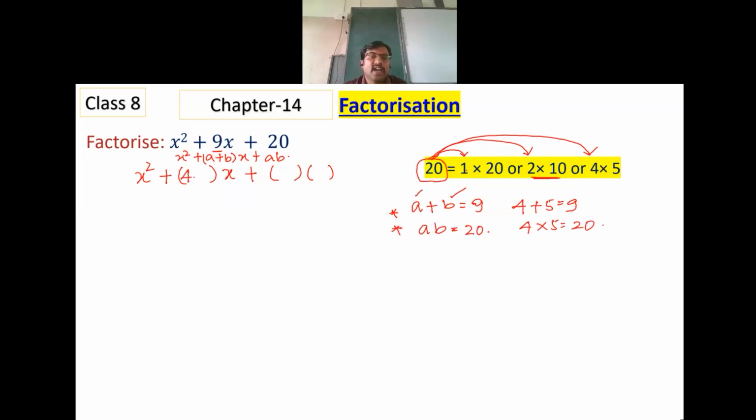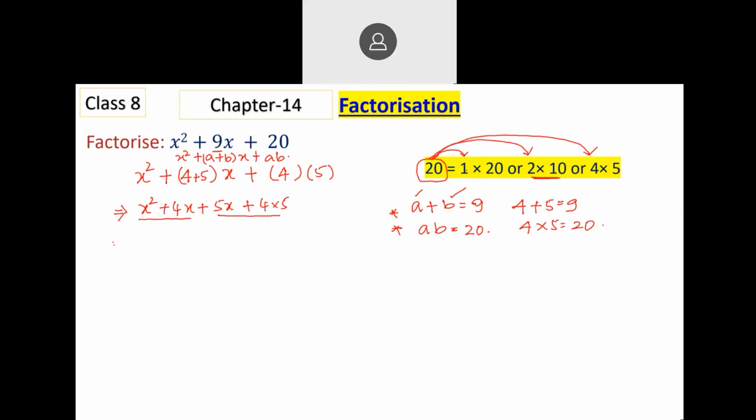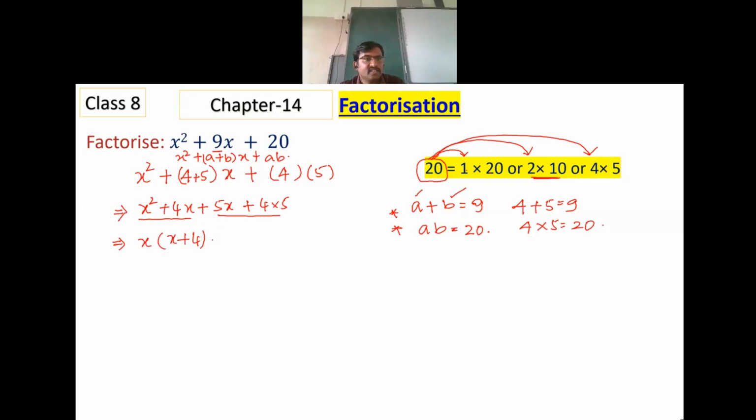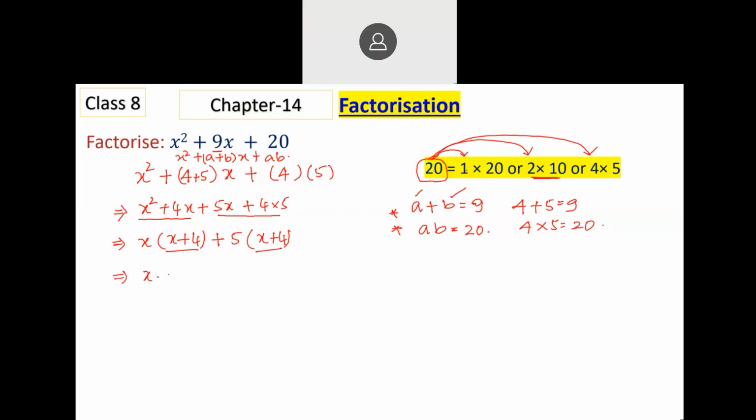So here I should replace 9x with 4x plus 5x, and 20 as 4 into 5. We get x square plus 4x plus 5x plus 4 into 5, that is 20. Now you group them into two groups. In the first group, x is common: x into (x plus 4). In the next group, 5 is common: 5 into (x plus 4). Now (x plus 4) is common, so we get (x plus 4) into (x plus 5).